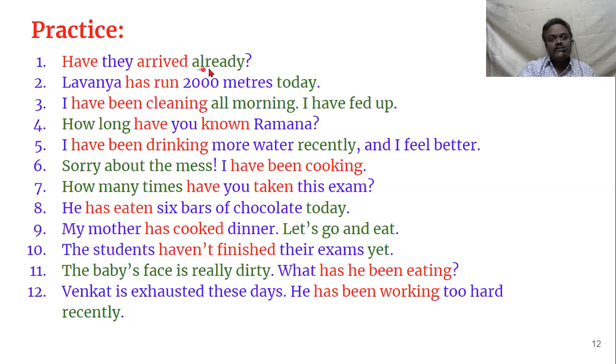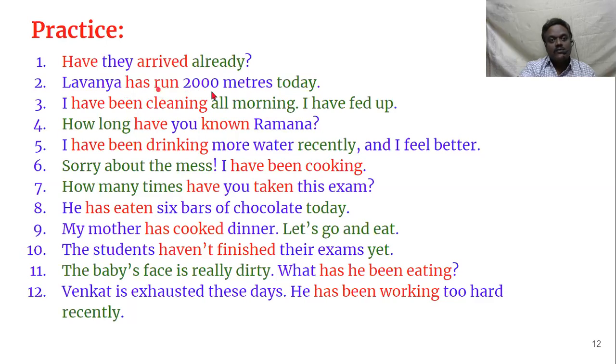You simply want to say that it has already completed. So, have they arrived already? It's a question. So this "already" is a suggestive word, a clue that says you have to use the sentence in present perfect tense. That's why "have arrived." They have arrived. Since it is a question, "have" is brought forward. Have they arrived already? Let's go to the next sentence.